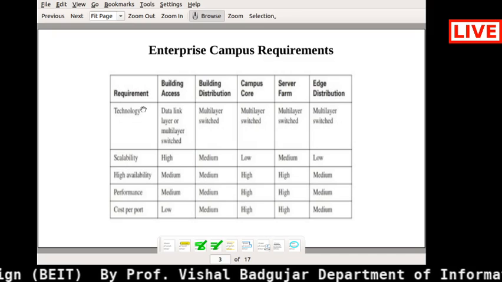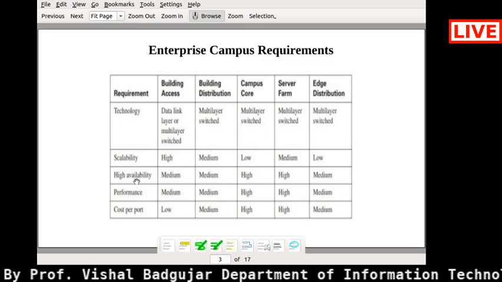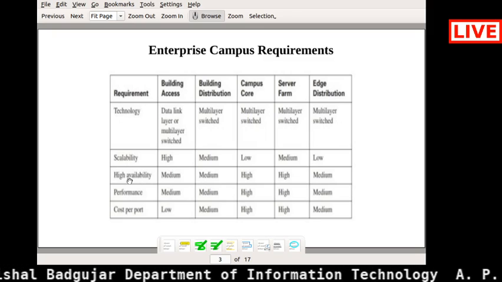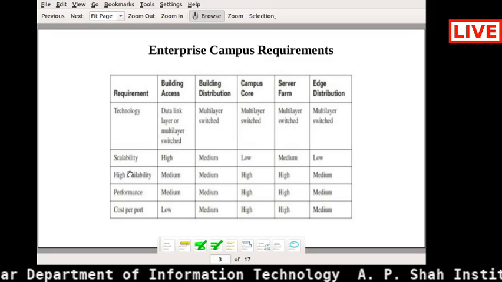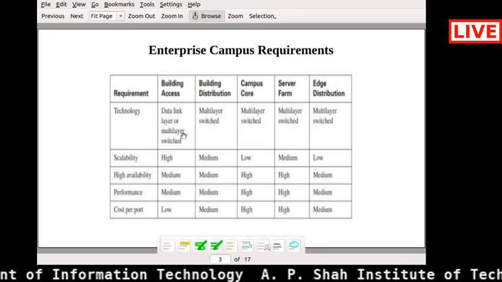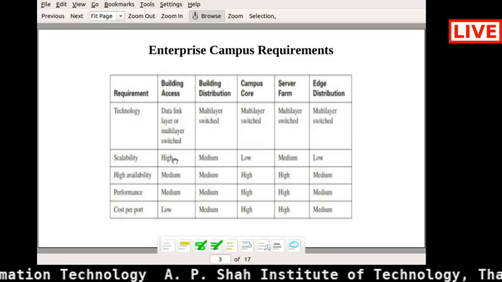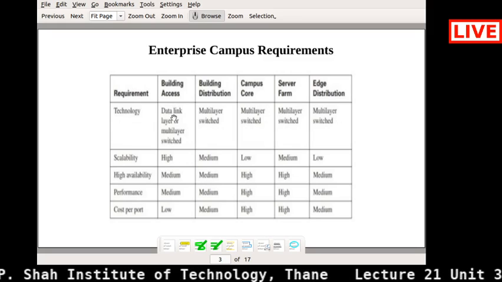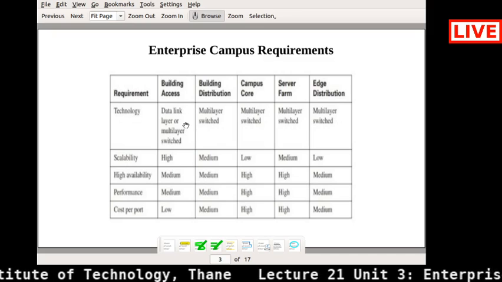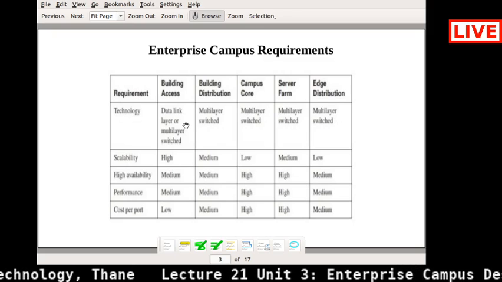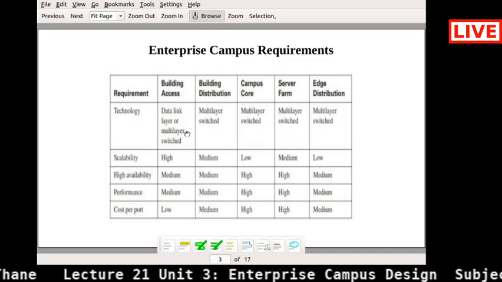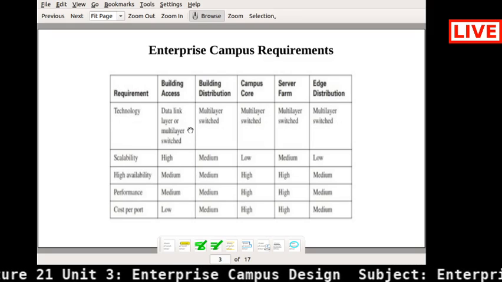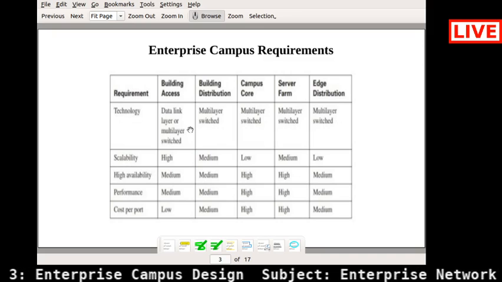Okay, so with respect to these requirements, you need to check what the requirement of your enterprise campus is. For example, for the building access layer, obviously the scalability should be high. The building access layer can be accessed with the help of the data link layer and the multi-layer switch also. You already saw this in the last lecture.